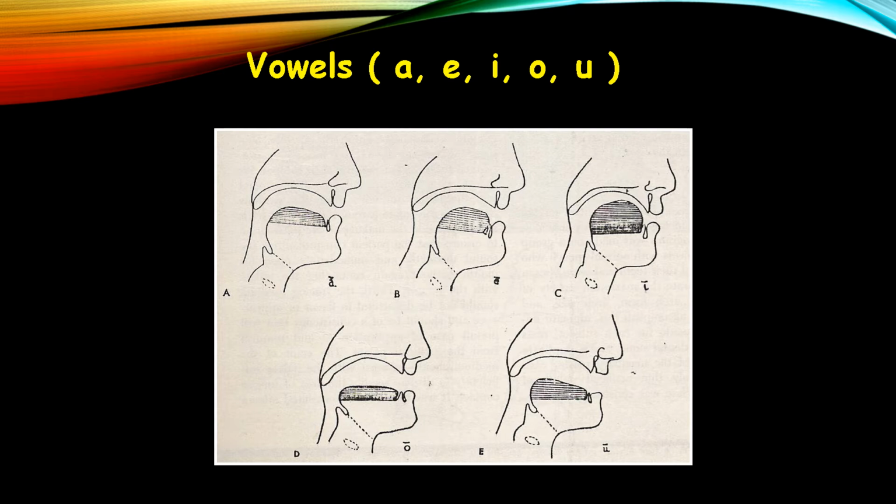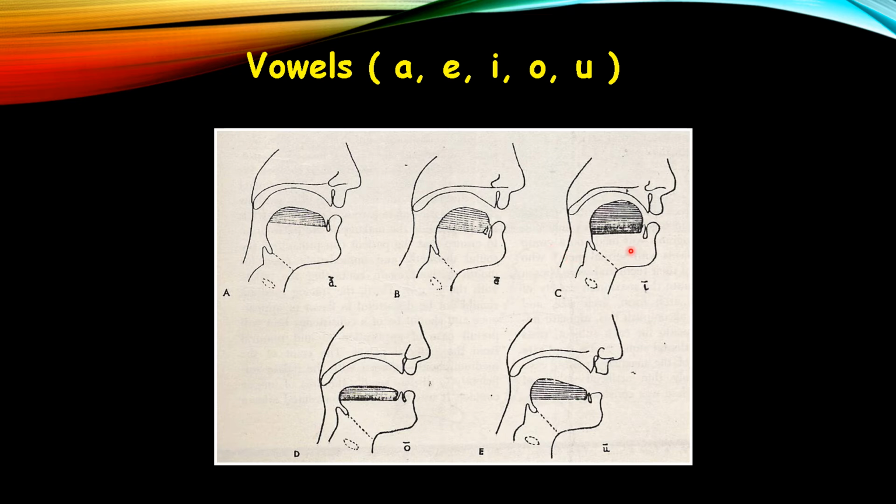So when we pronounce the letter A, here it is the letter A. Okay. So here the tongue is elevated and the tip slightly backward. That is when pronouncing the letter A. This is the letter E. Here the tongue is more elevated.